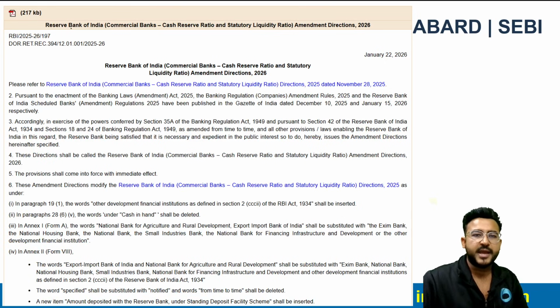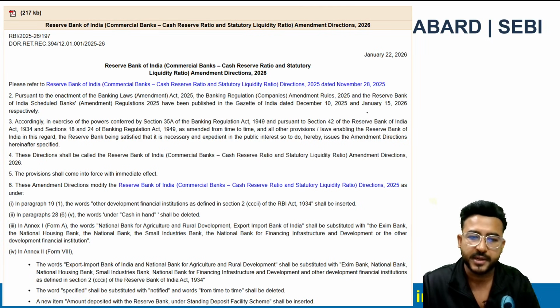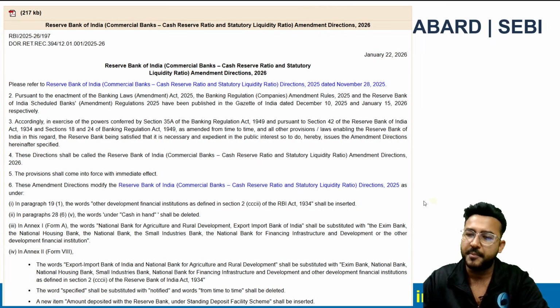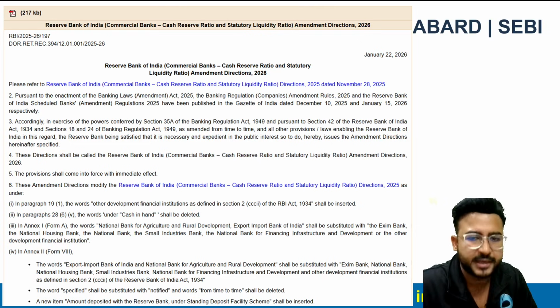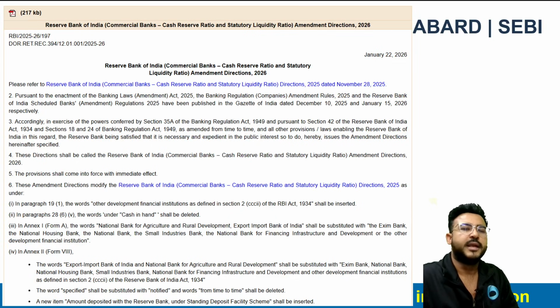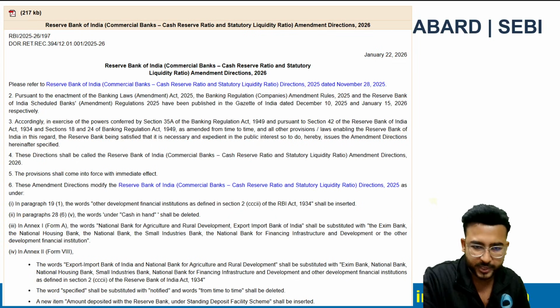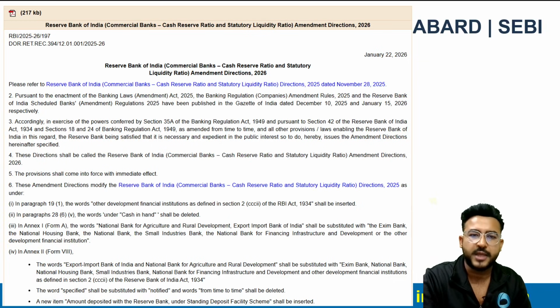Next one is the RBI Commercial Bank Cash Reserve Ratio and Statutory Liquidity Ratio Amendment Direction. So this is just a quick amendment. So here no changes in CRR or SLR requirement is there for the commercial bank. It is just a technical amendment. Okay. So RBI has actually amended the earlier CRR and SLR directions.